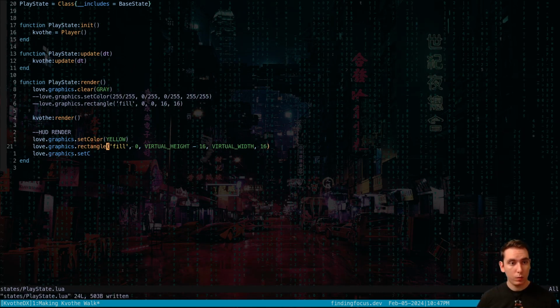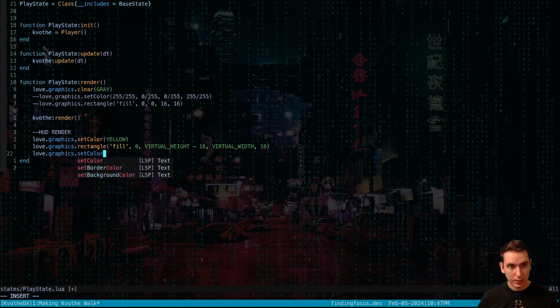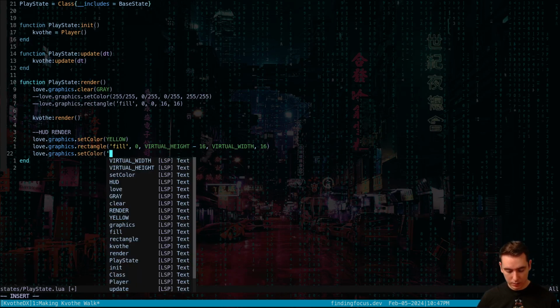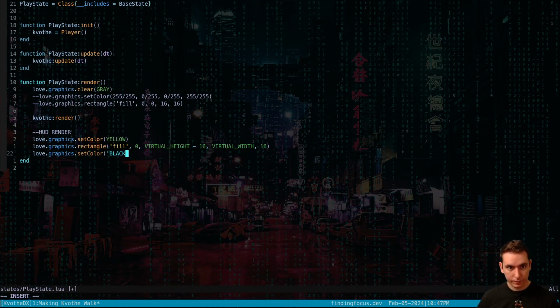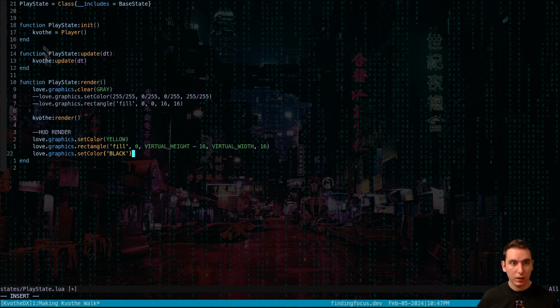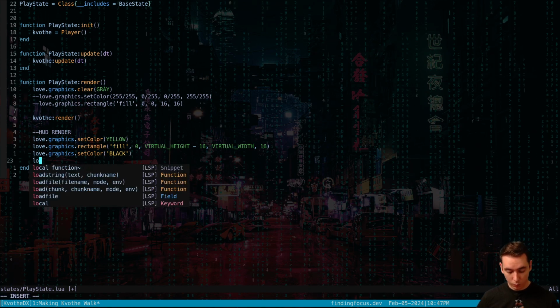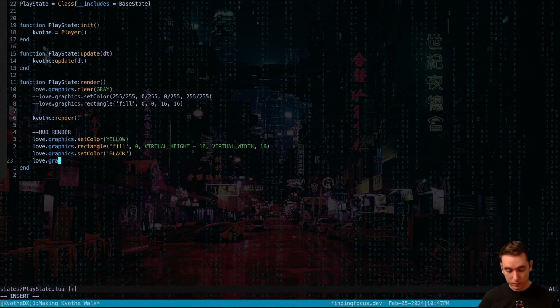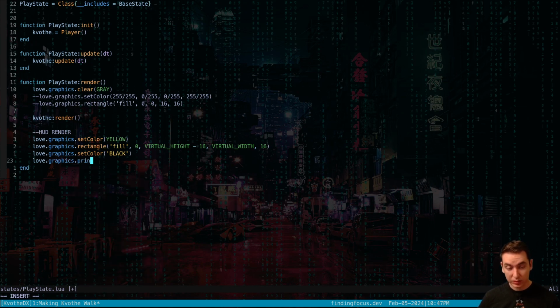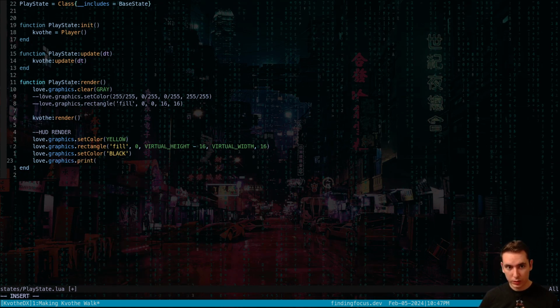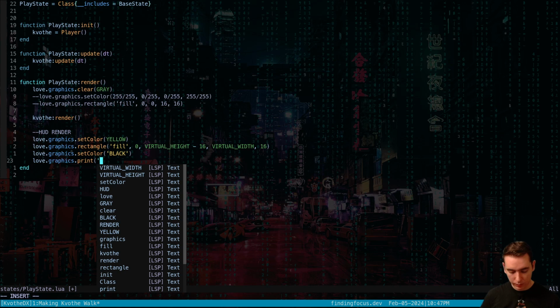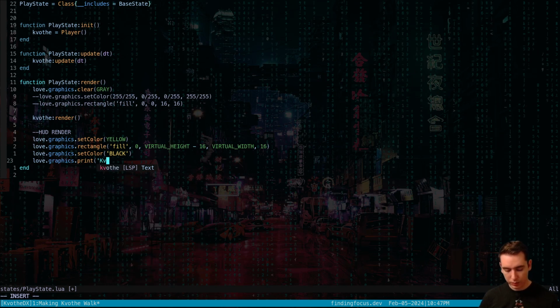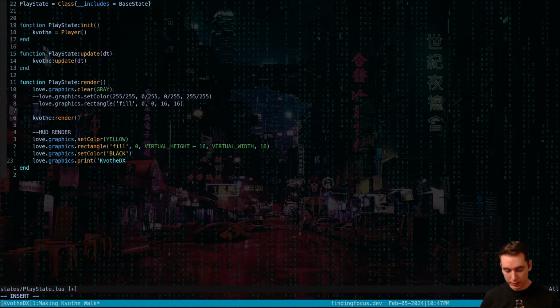And then we want to set this to black, so that we can render a little text here. Love.graphics.print. This could be the first printing we're going to be doing on screen, and we're going to call it kavoth.dx right in the center.